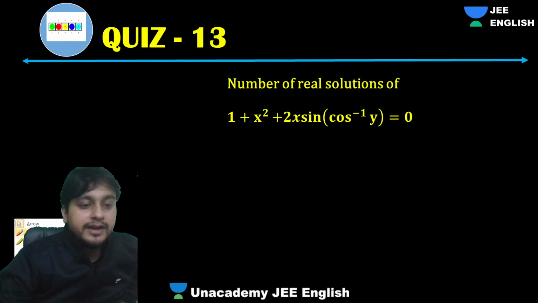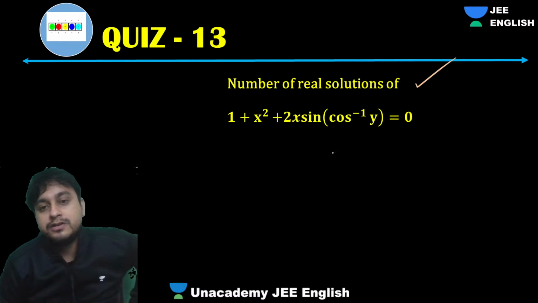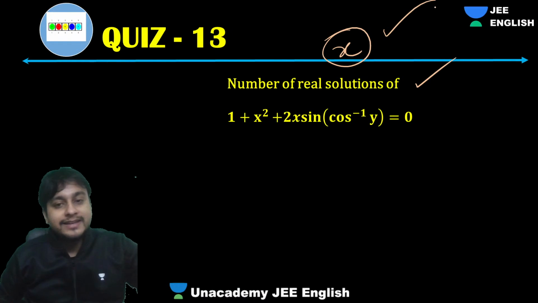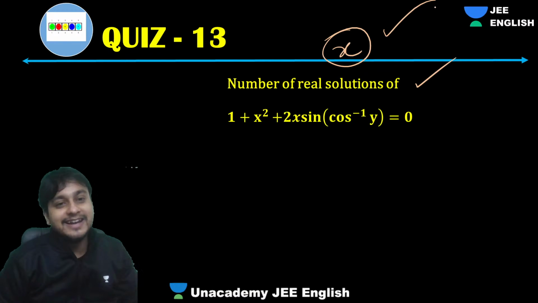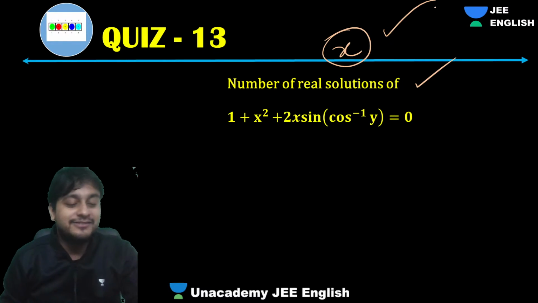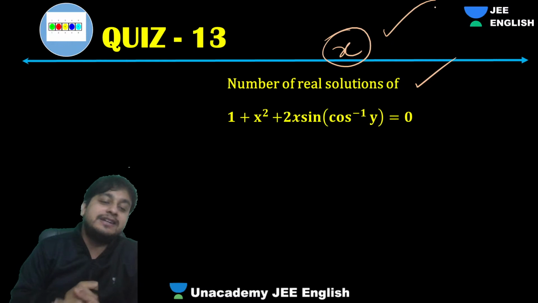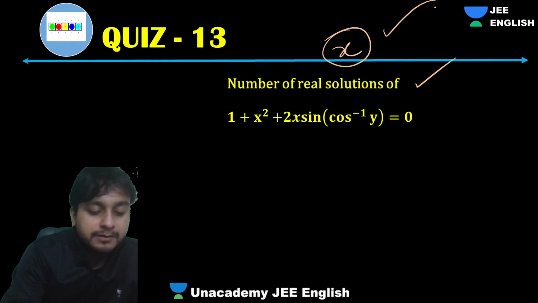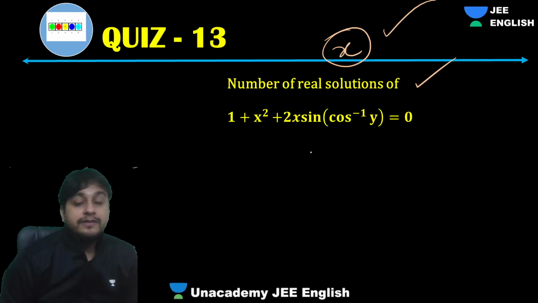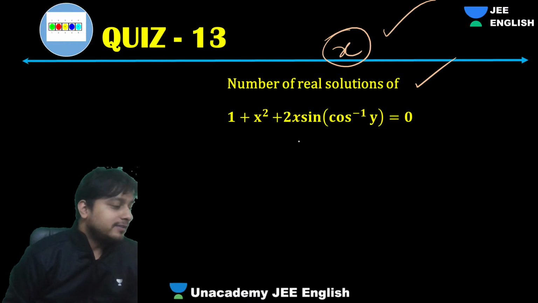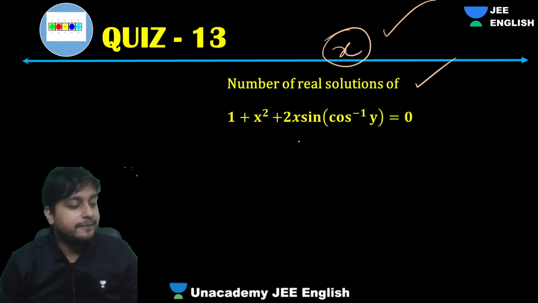This is the last problem, guys. Number of real solutions for this. That means they're asking the values of x. Number of values of x for this equation, guys. Just try to tell quickly. Sorry, this is an integer type question asked in advanced. This kind of questions are asked many a times in JEE. So guys, you have to keep on practicing these things. So let's see. How can we proceed? How do you think, guys, we should proceed to this kind of question?